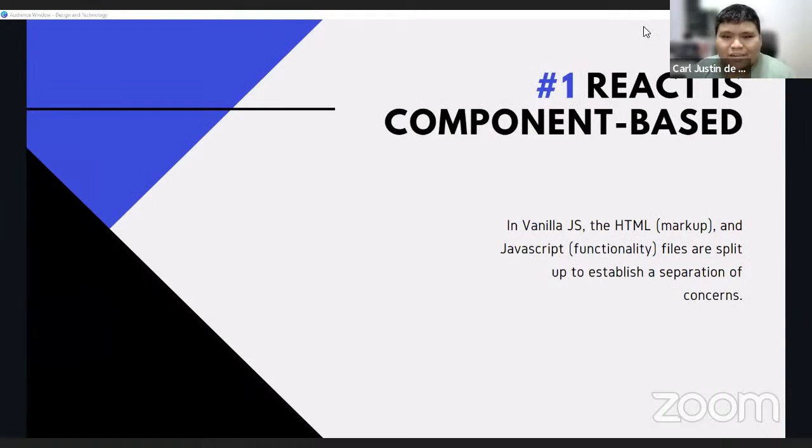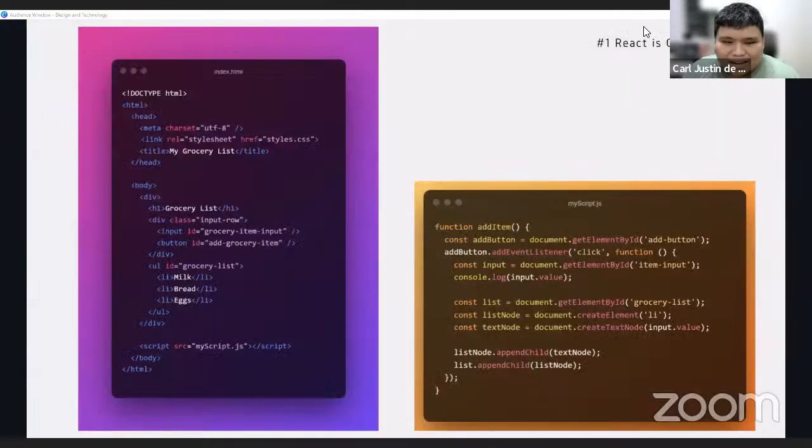In vanilla JavaScript, the HTML or the markup and the JavaScript or the functionality are separated, split up into different files to establish a separation of concerns. This is good and all, as you can see here. On the left, you can see the HTML file which contains all the markup to tell where the data should be placed and shown.